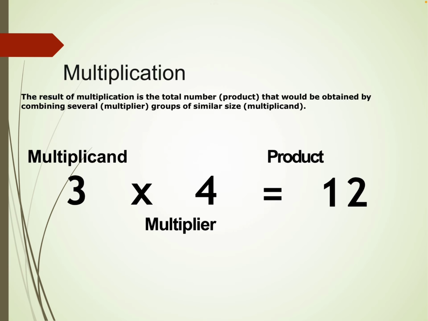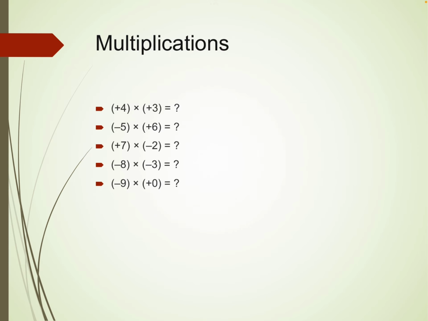So let's understand what is multiplication, and I have already explained the definition of multiplication. So in multiplication, one is multiplicand and the other is multiplier. The number which is multiplied the number of times is called multiplier, and the answer we are getting is product. Okay.